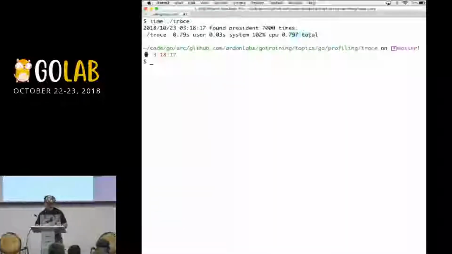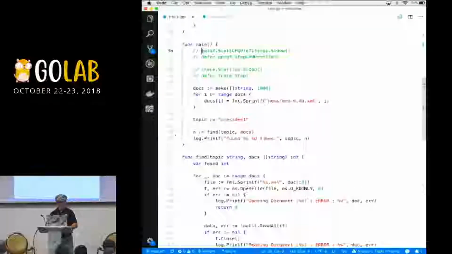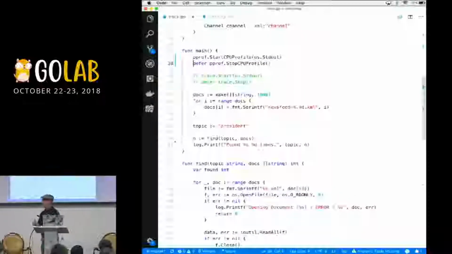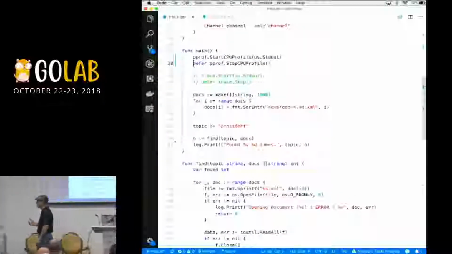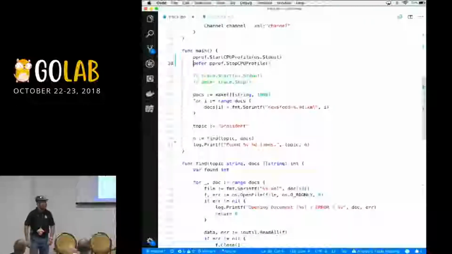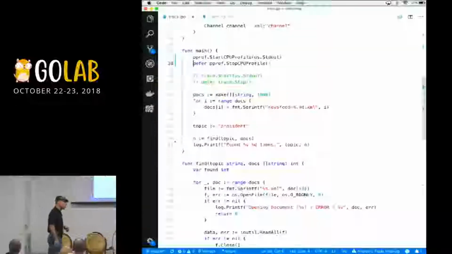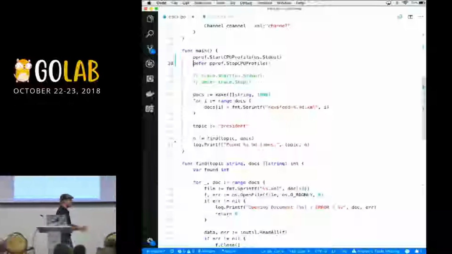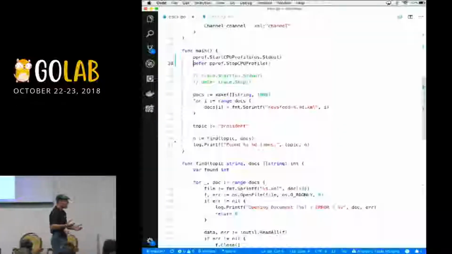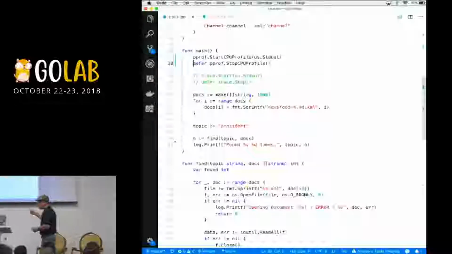So I'm going to go back into this code base here. I'm going to go to the top of main. And what I'm going to do is uncomment these calls to pprof. What these calls to pprof are going to do is hook this program into the OS. And on a signal prof, we're going to be able to stop this program, get some program counters, and figure out what's going on in this program in terms of profiling. The thing is that in order to do that, every 10 milliseconds, this program is going to be stopped. All right, no problem. So we've done that.